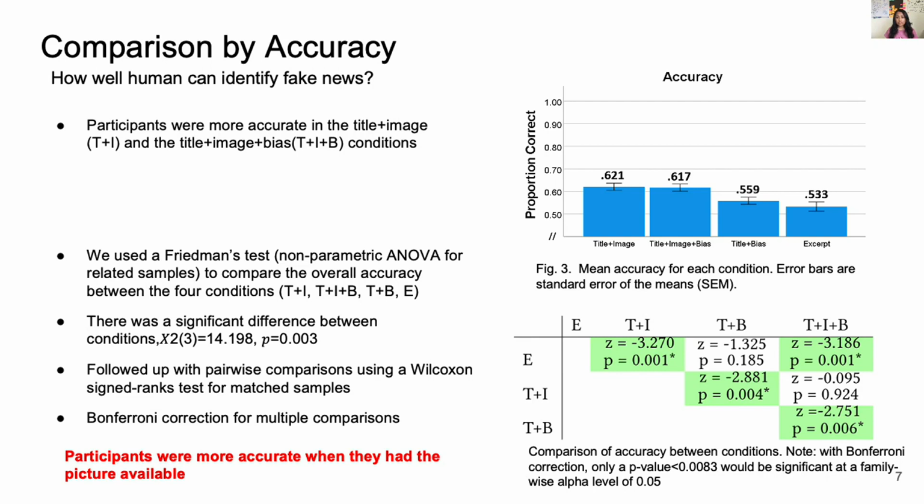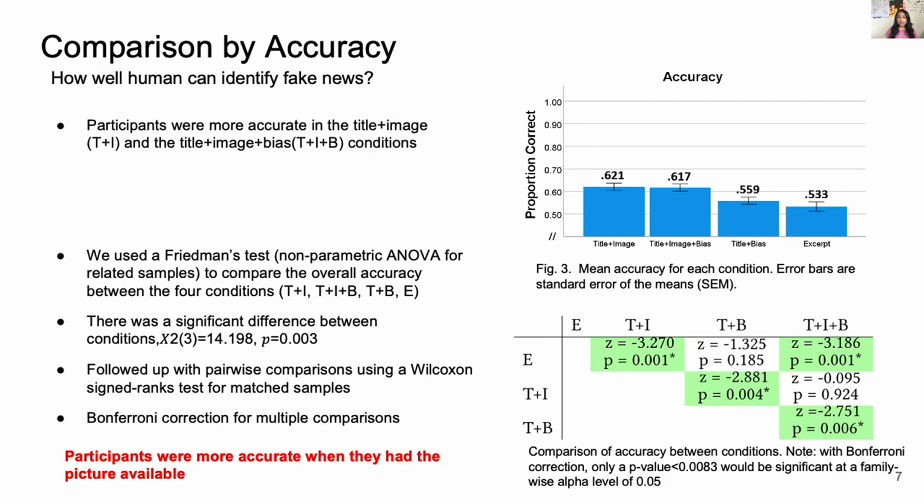Then, from the responses we collected, we measured how accurately they were able to identify fake news and performed pairwise comparison for each condition, as shown in the table. Here, statistically significant comparisons are highlighted in green. From this analysis, we found that including images helped participants to identify fake news more accurately because it improved accuracy for the title and image condition with a score of 0.62 and the title, image and bias condition with an accuracy of 0.617, and the difference is supported by statistics as well.